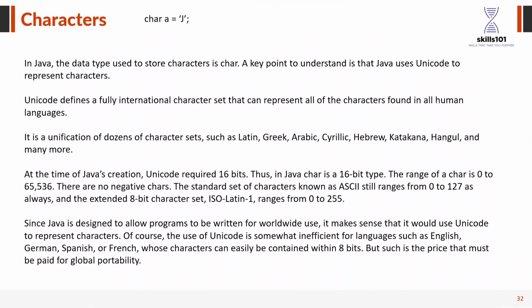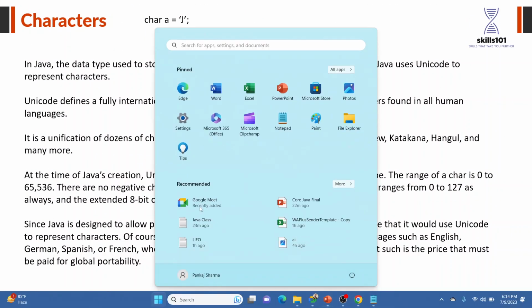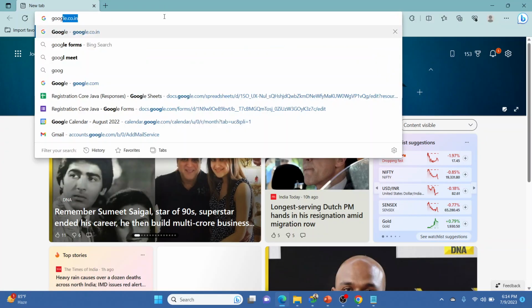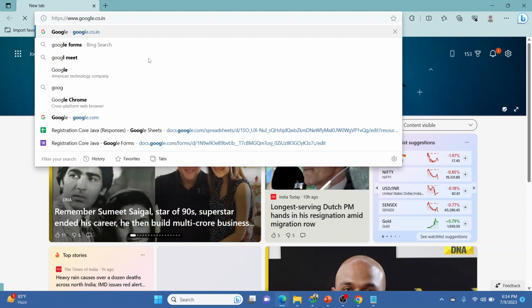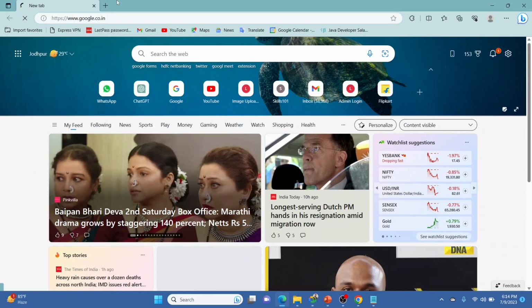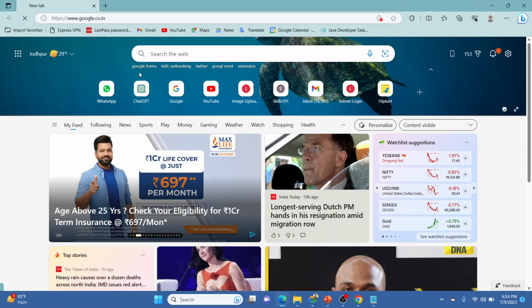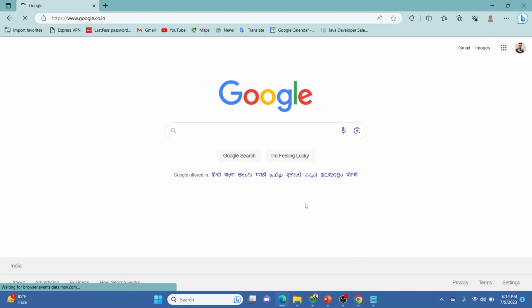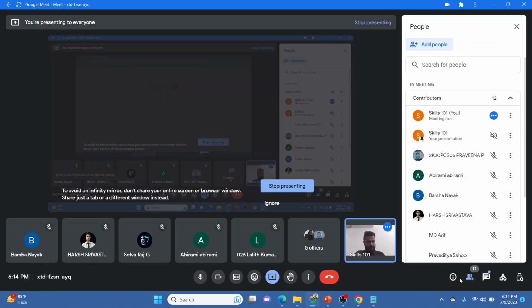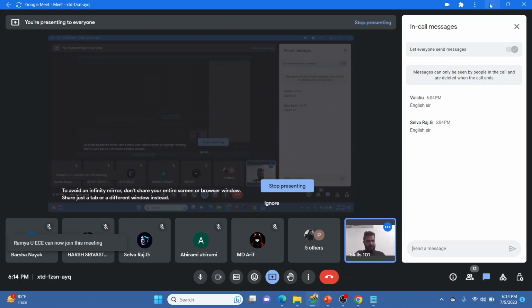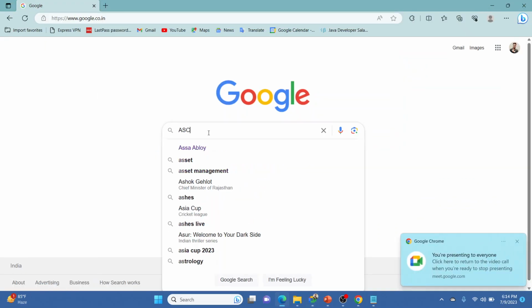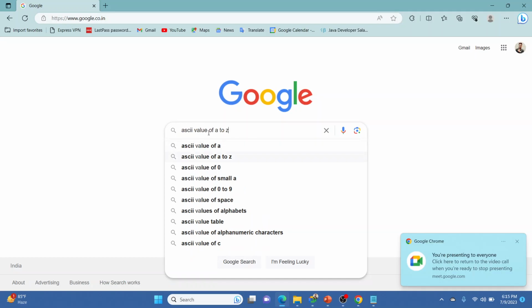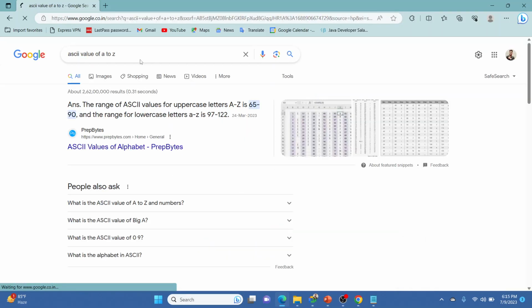You can search the ASCII values of everything on Google. I'll show you. ASCII values are important. If you go into courses like BTech, BCA and MCA, it is important to replicate this over there. So ASCII values A to Z, right? You are going to find these.